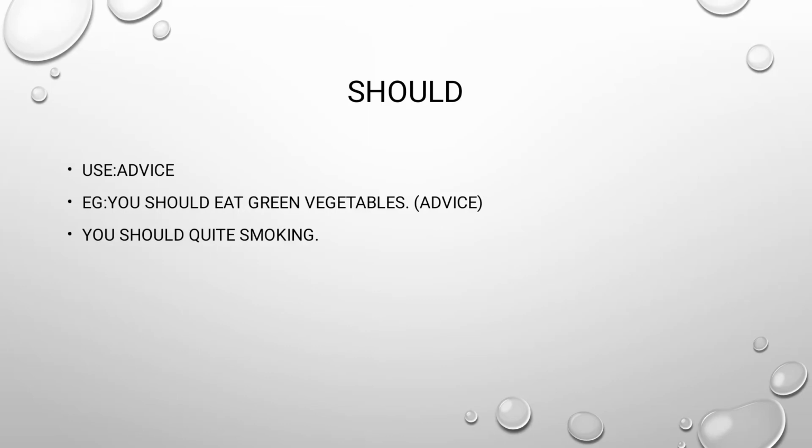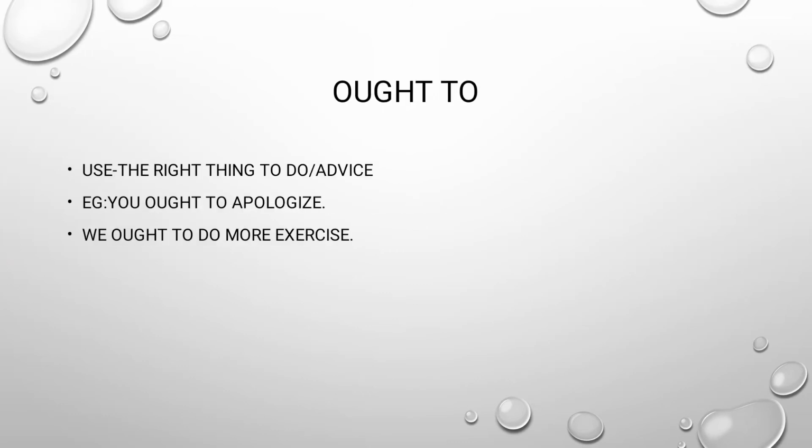Next one is should. Should is used for advice. Example, you should eat green vegetables. Here we are using advice. You should quit smoking. Next one is ought to. Ought to is used for the right things to do or advice. Example, you ought to apologize. We ought to do more exercise.